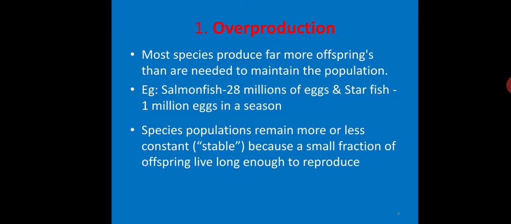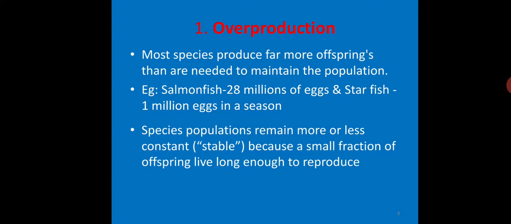First one is overproduction or prodigality of production. Here most species produce far more offspring than are needed to maintain the population. It means every living being has an innate desire of producing its own progeny for the continuity of the race. More individuals of each kind are produced than could possibly survive. If this tendency of multiplication were unchecked, in a very short time the earth would be overcrowded with organisms.